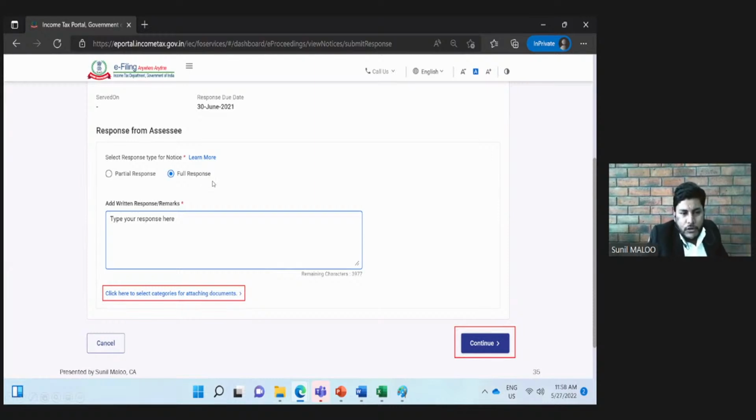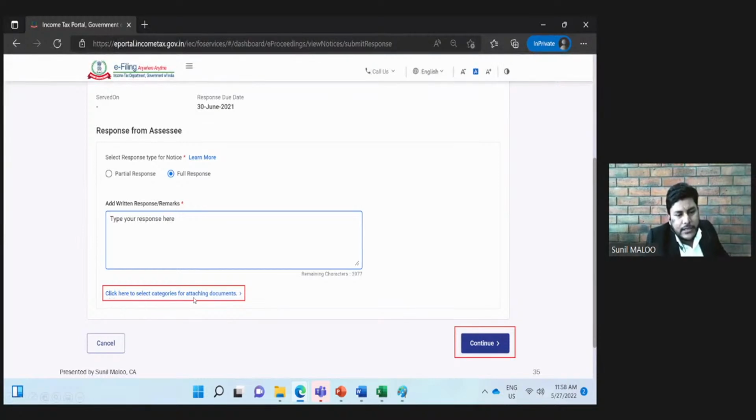And if we have received all the details, we can file a full response by clicking this full response button. Here we need to submit our response, and all the documents like our submissions, then annexures and everything need to be uploaded to the portal by clicking this option.